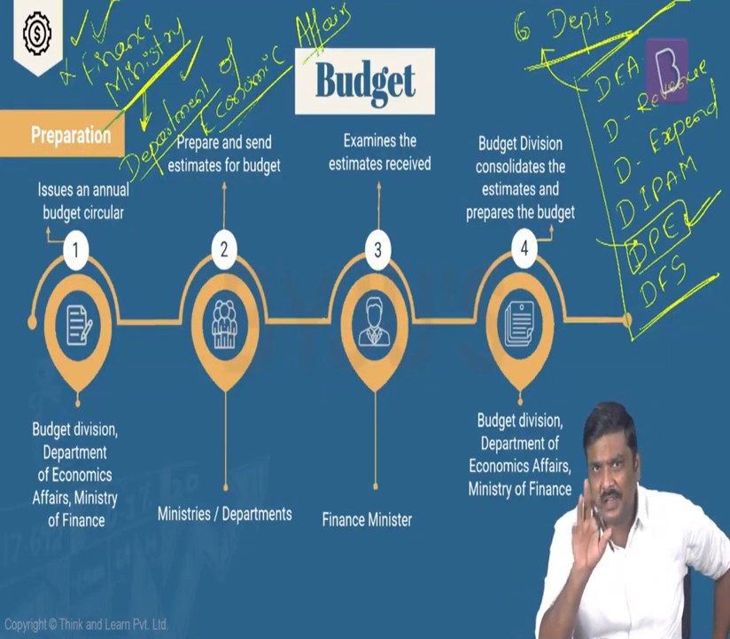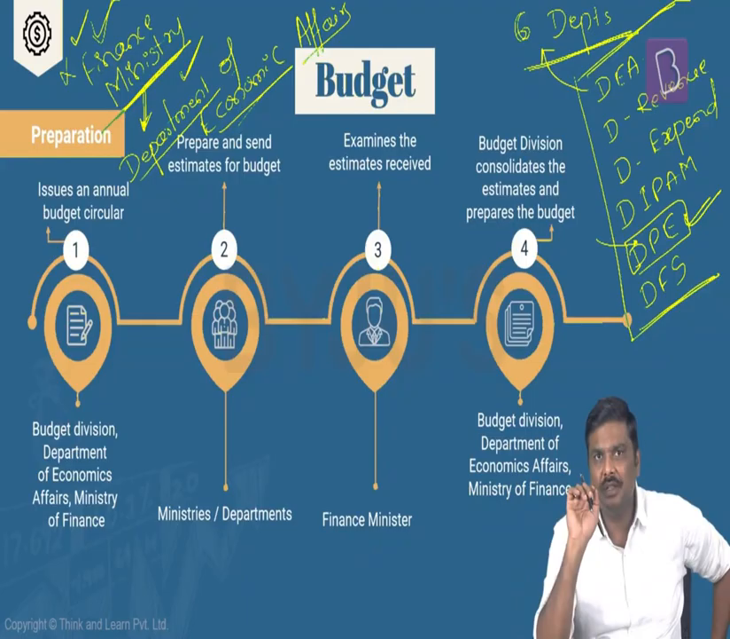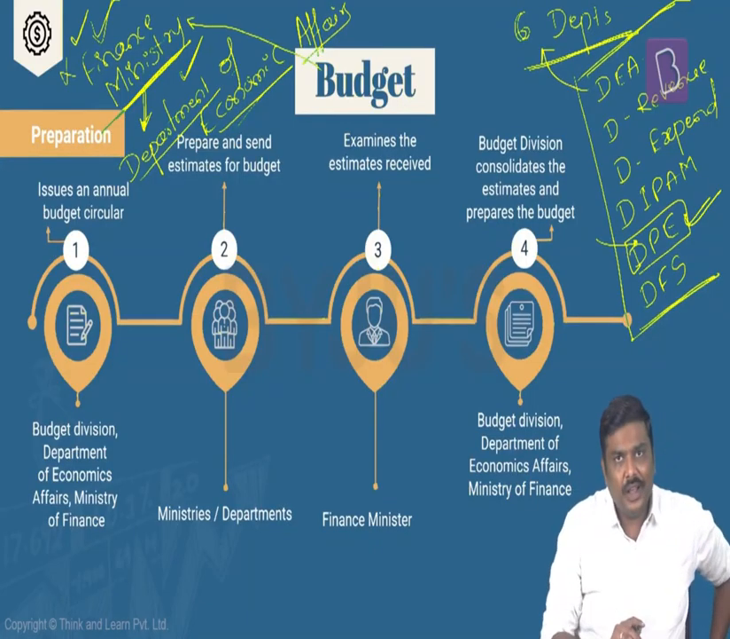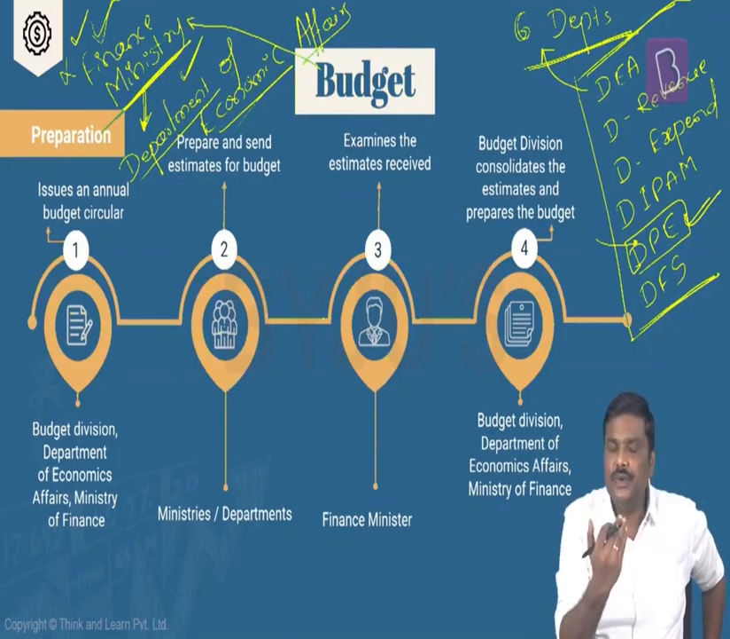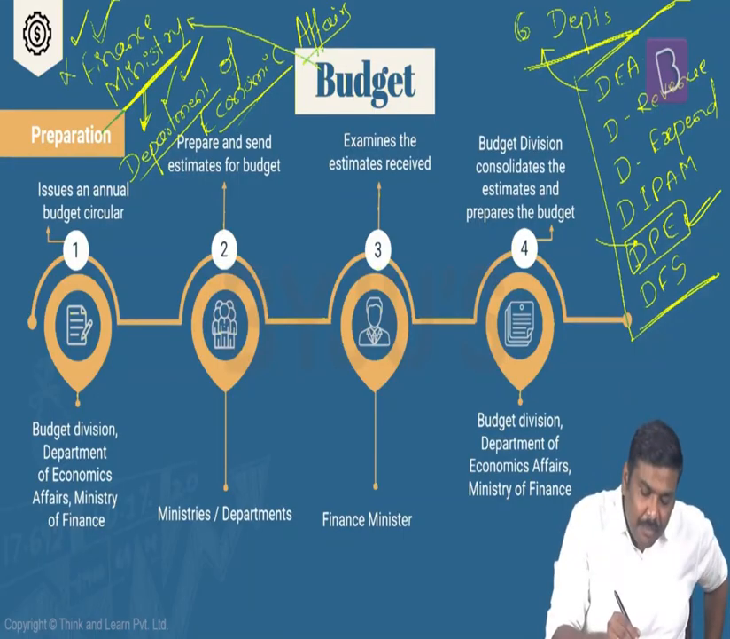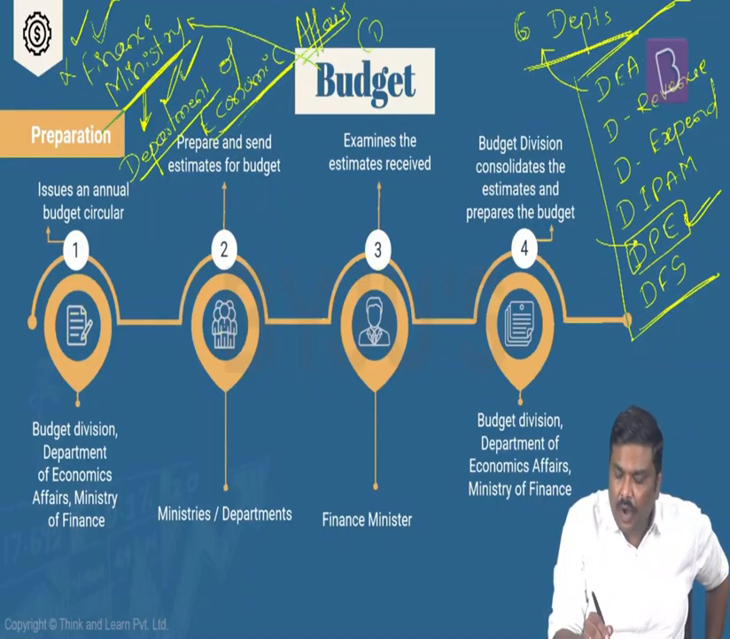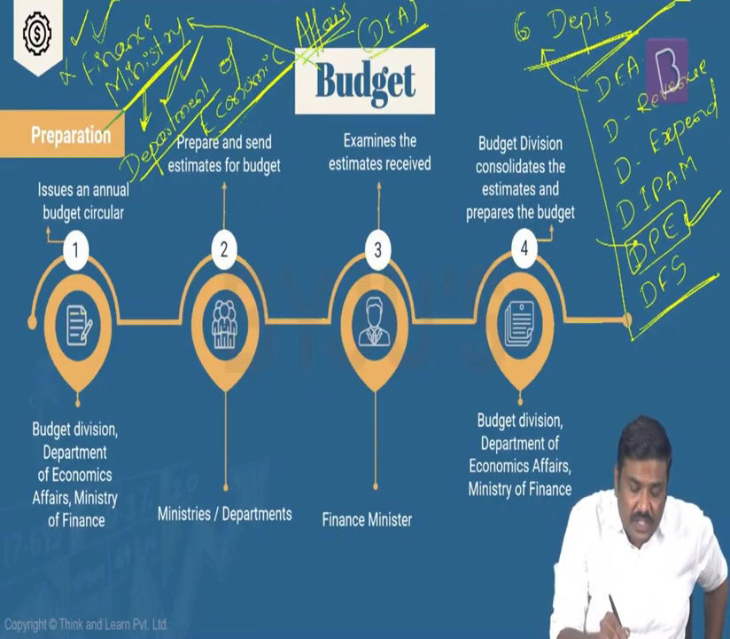So remember this. I'll repeat it again. First point, regarding budget, the Ministry of Finance is responsible for preparation of the budget. But within the Ministry of Finance, there is a Department of Economic Affairs, or in short, DEA, which is responsible for preparation of the budget.